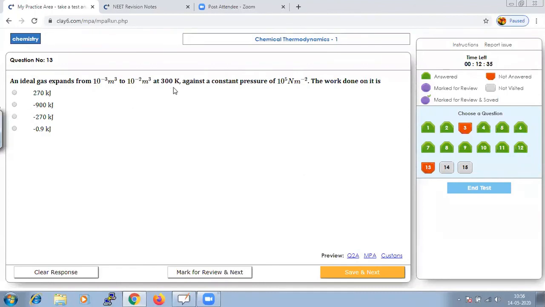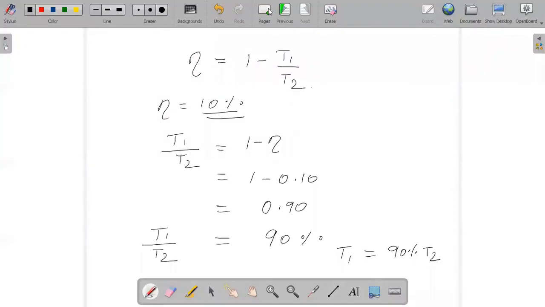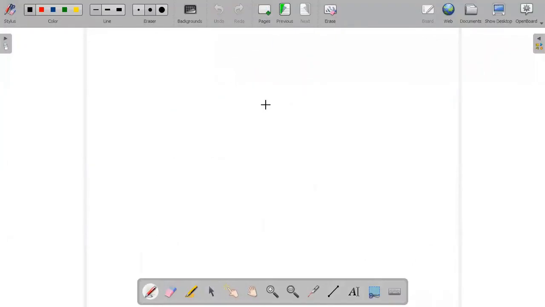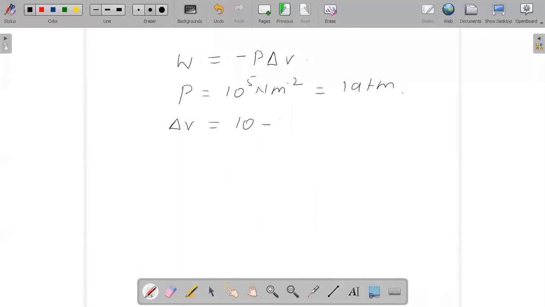So the work done formula which we are supposed to use here is work done is equal to minus P delta V. P they have given us to be equal to 10 to the power of 5 Newton per meter squared, which is nothing but 1 atm. Delta V change is given as 10 minus 1, that is equal to 9 liters.